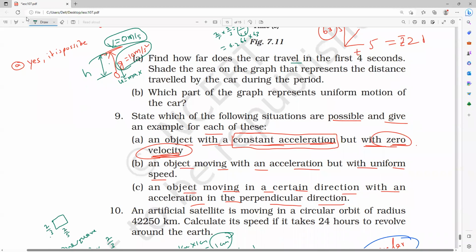That is why we take minus g. When the ball is thrown upward, do we take the g value as plus or minus? Minus 10 meter per second square. So when it reaches the maximum height, velocity is zero, but still g is not zero. Acceleration is not zero. So is it possible or not?